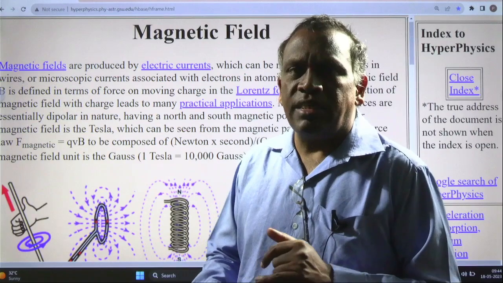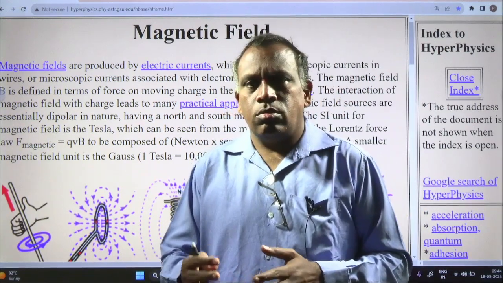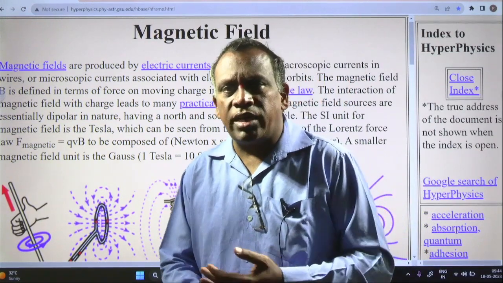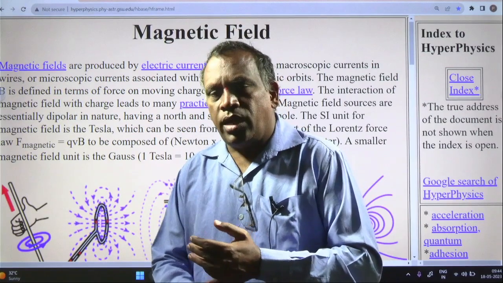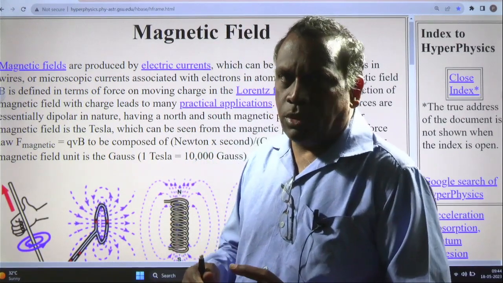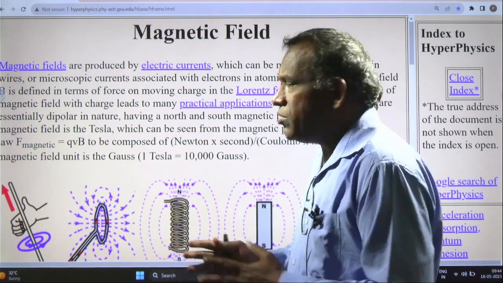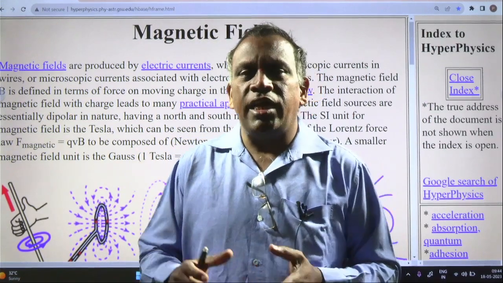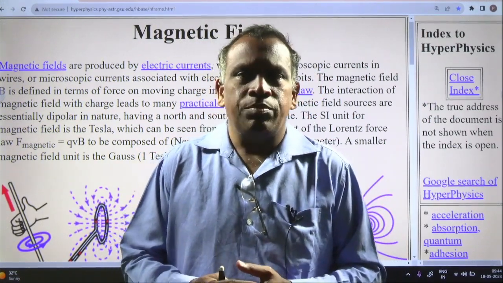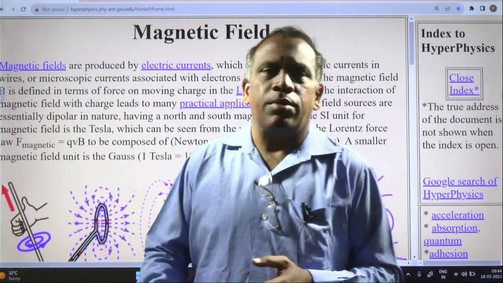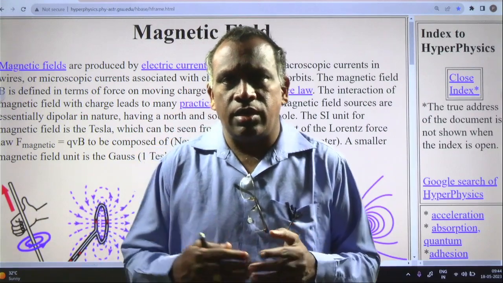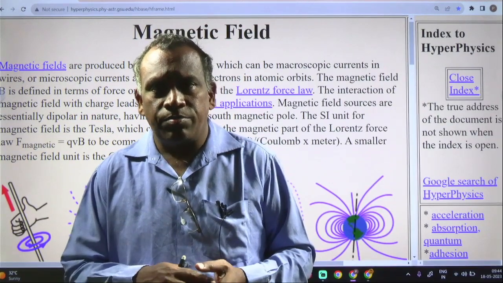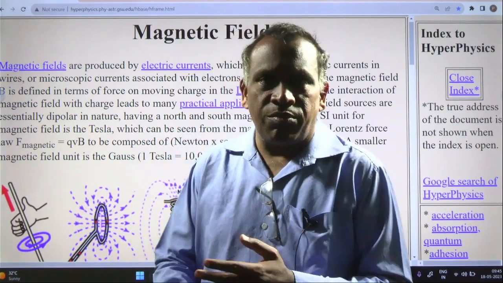They have a certain shape, and there is a certain strength for the artificial magnets. Natural magnets do not have any regular size and shape, and they are available in the earth's core. So that is natural and artificial magnets. Magnets have many properties, like attraction and repulsion: like poles repel each other, unlike poles attract each other. That is the first law of magnetism.